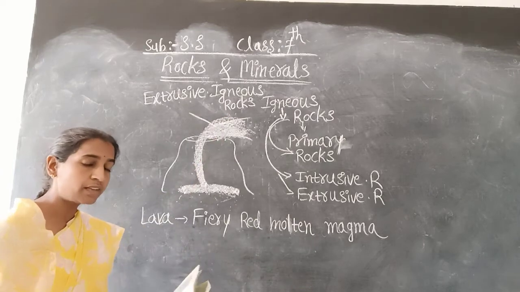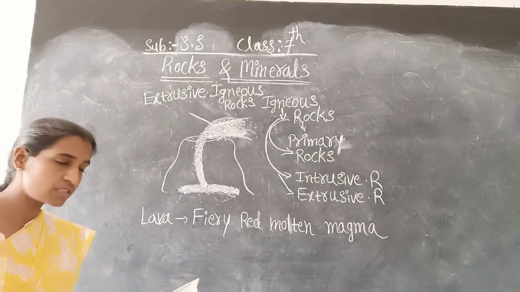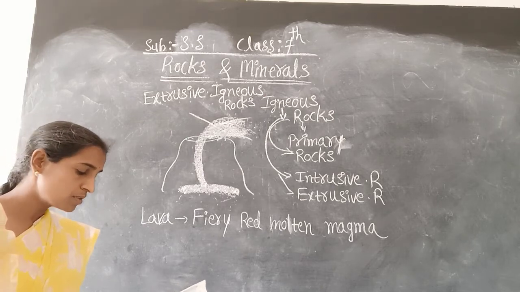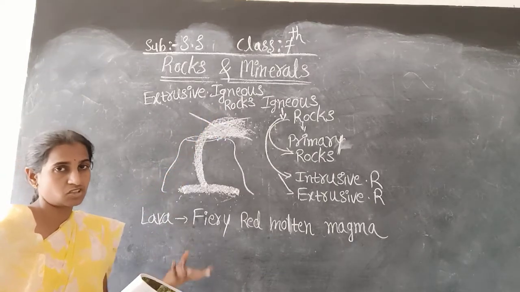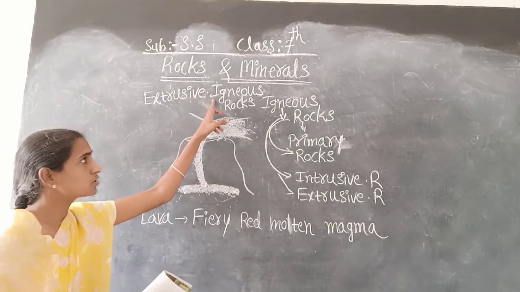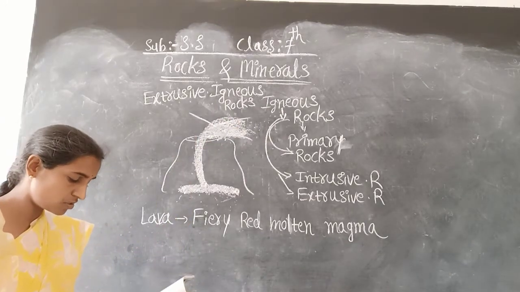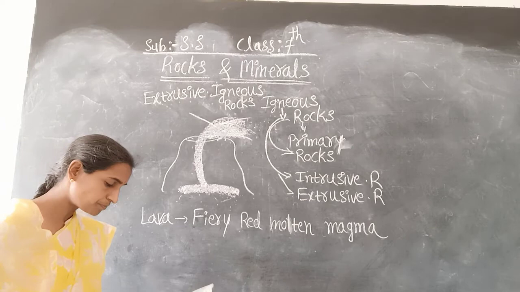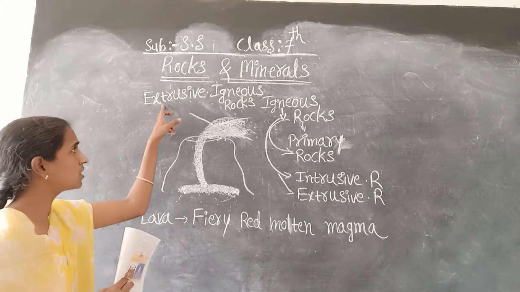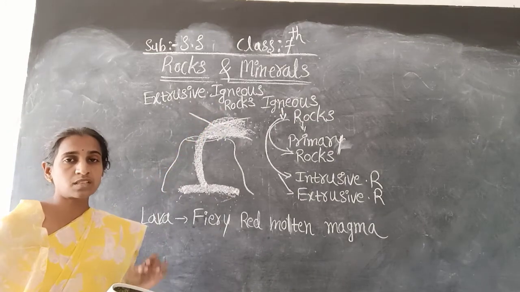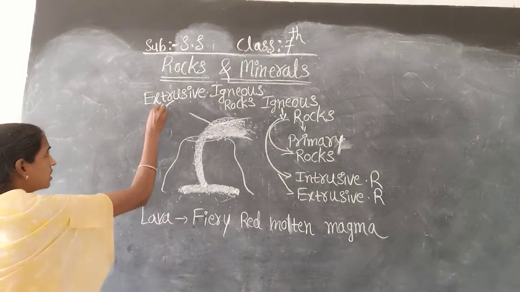Okay, and this is one more point. I already taught you in the previous class, but once again I am teaching you here. These extrusive igneous rocks have a very fine grain structure. That point you have to also remember. And the best example for this extrusive igneous rock, I told in the previous class, is basalt.